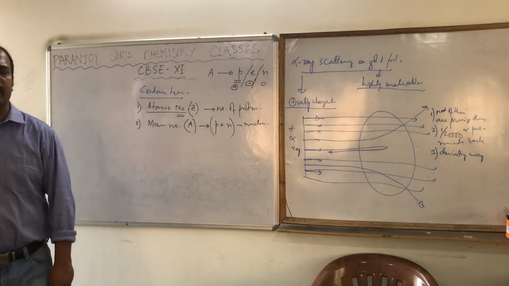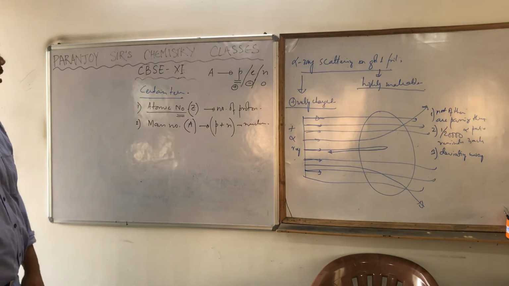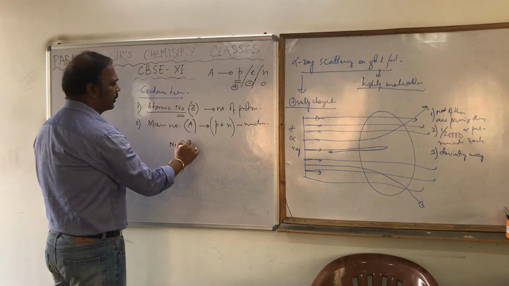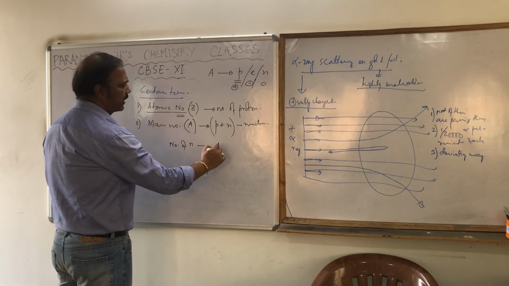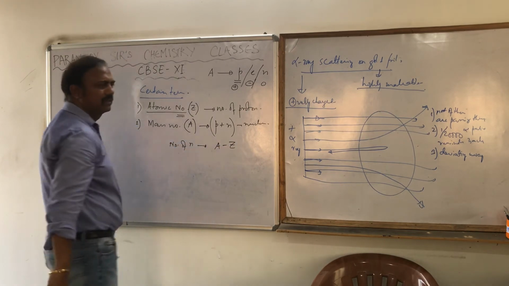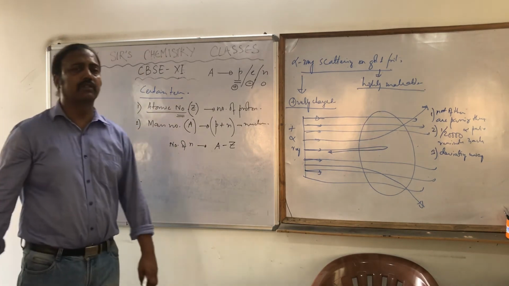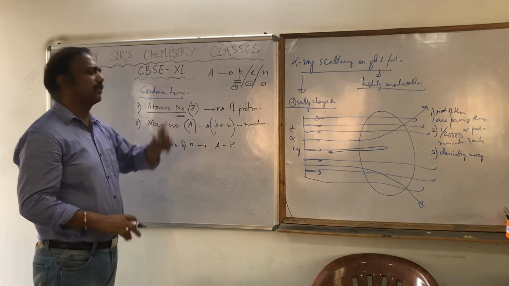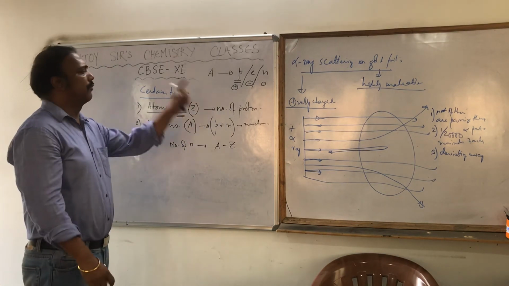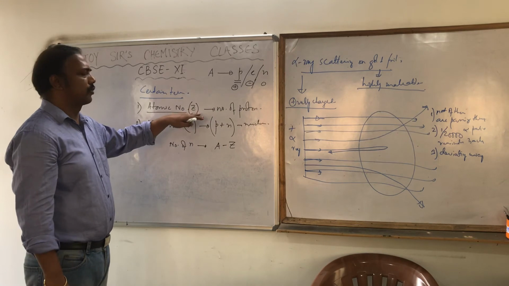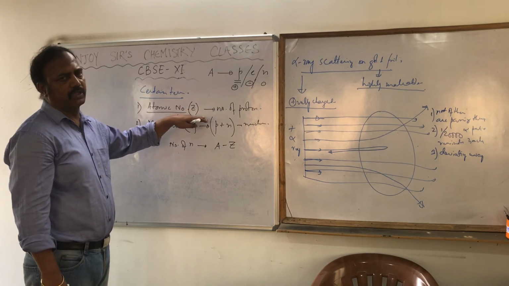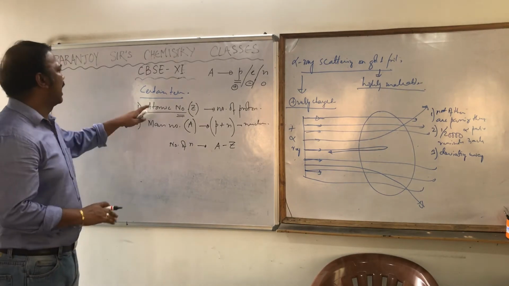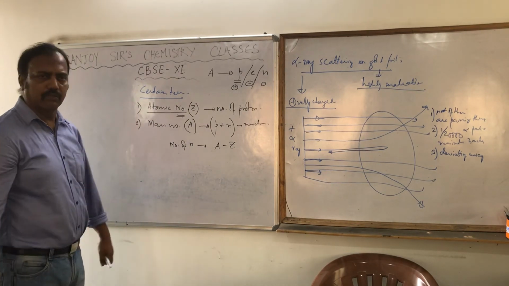So if I ask you what is the number of neutrons, it is nothing but A minus Z. And for a neutral atom, we know that the number of protons equals the number of electrons. So whatever the number of protons is, that is the atomic number, and it is the number of electrons also. That is atomic number and mass number, two terms.